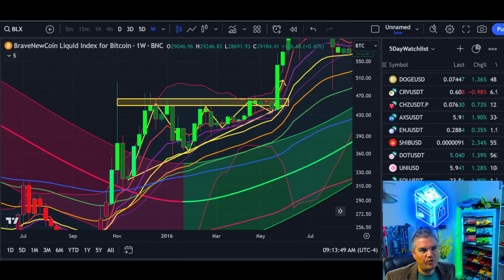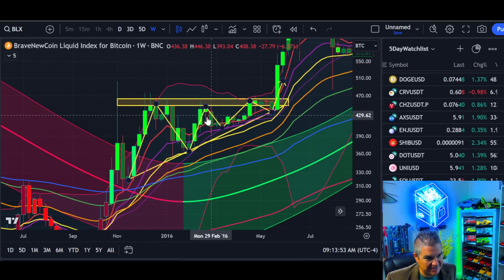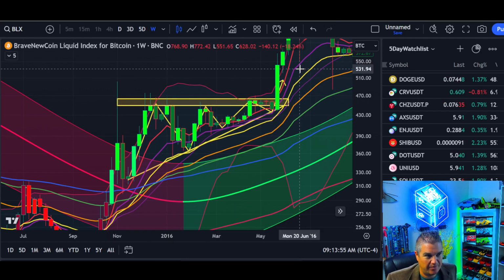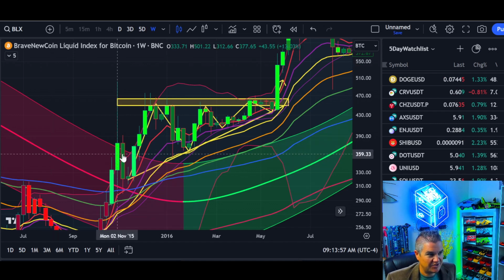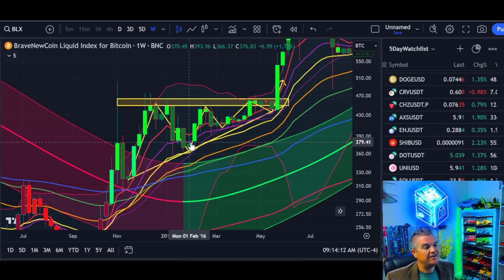Bitcoin update on the weekly chart, going all the way back to 2016, the 2015, 2016 start of the epic bull run move rally. So this is a fractal pattern. We're going to look at this right now and see where we are comparative to current day. So the Gaussian channel back on the weekly from January 2016, the good old heyday of $300 Bitcoin.